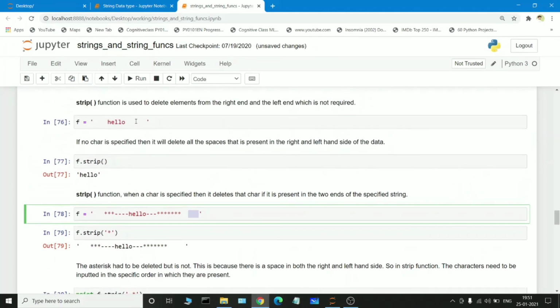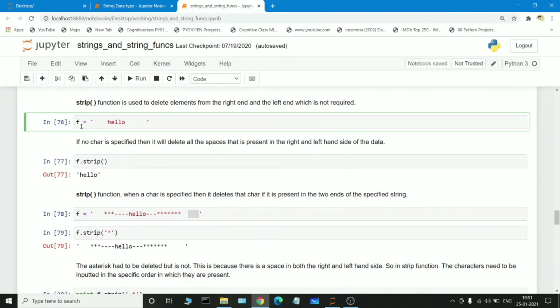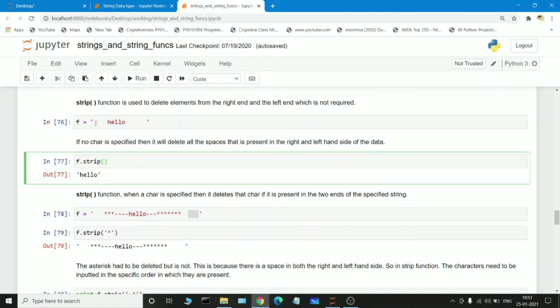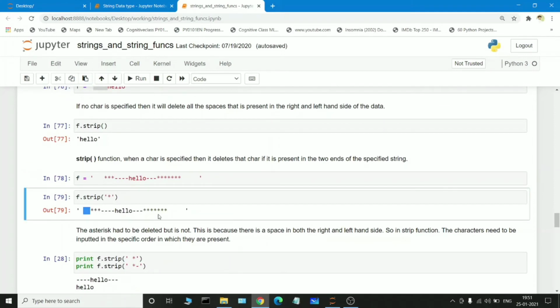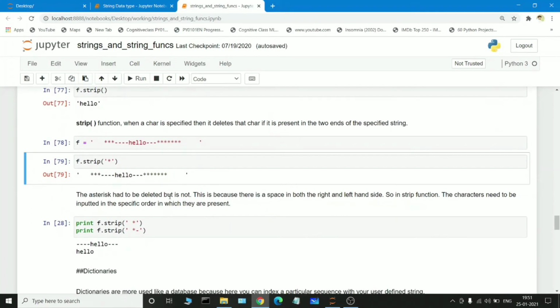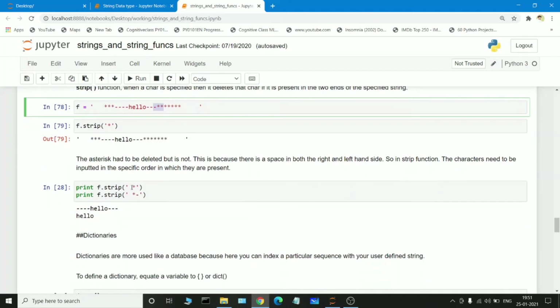In the first case, we delete the space: if we initialize f is equal to hello and pass the strip function, the empty space is automatically removed. But in this situation, the empty spaces are not removed. This is because there are some symbols passed here, so we need to allocate some space here.